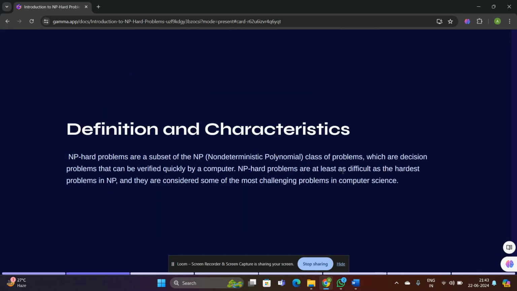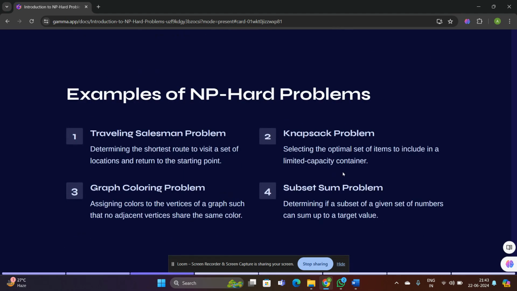So what actually is the definition of it? NP-hard problems are a subset of NP. What actually is NP? Non-deterministic polynomial class of problems, which are the decision problems that can be verified quickly by the computer. NP-hard problems are at least as difficult as the hardest problems in NP, and they are considered some of the most challenging problems in the computer science field.